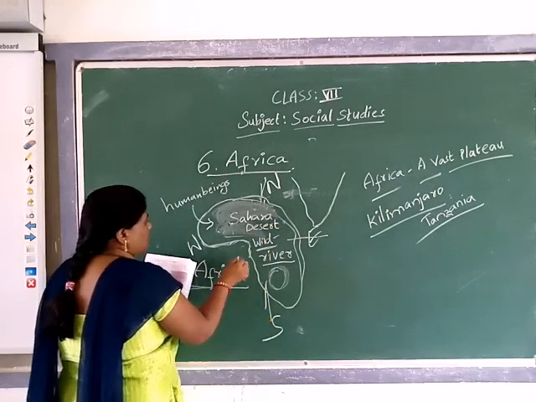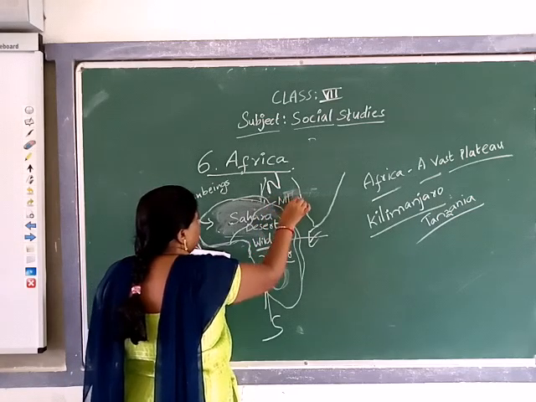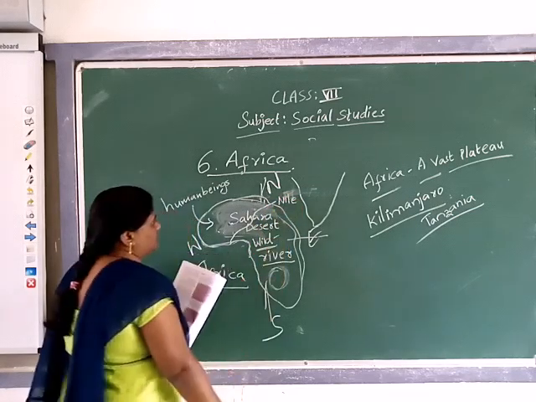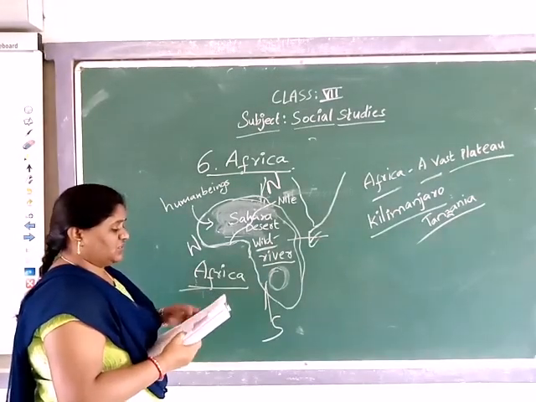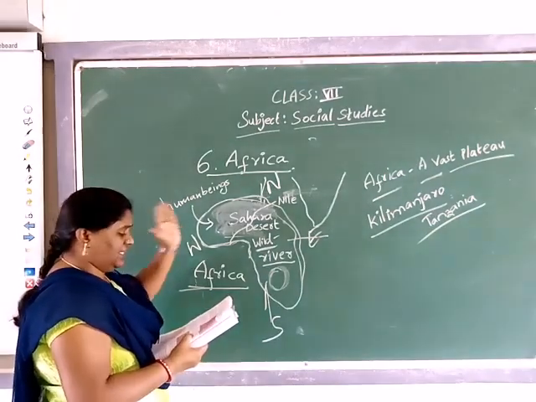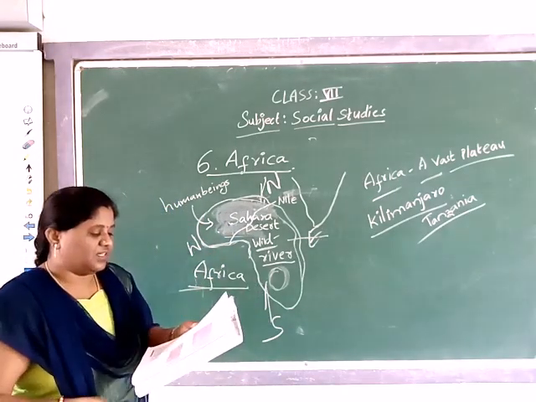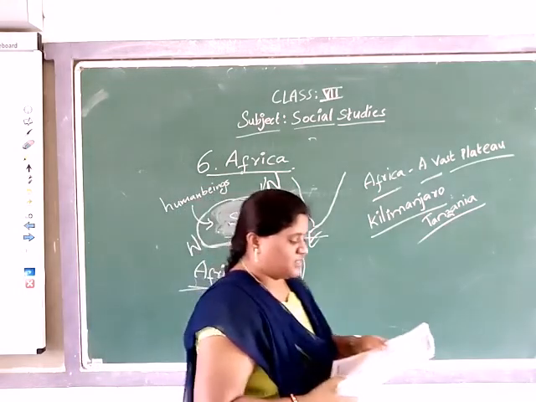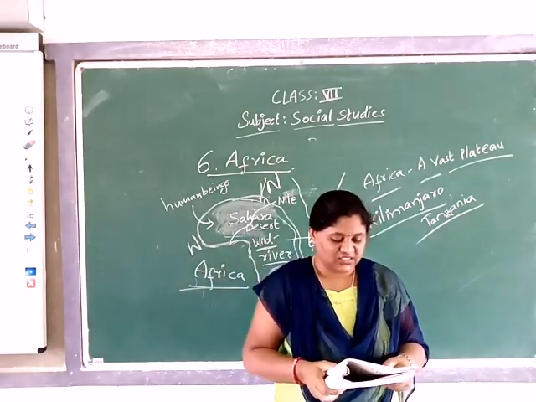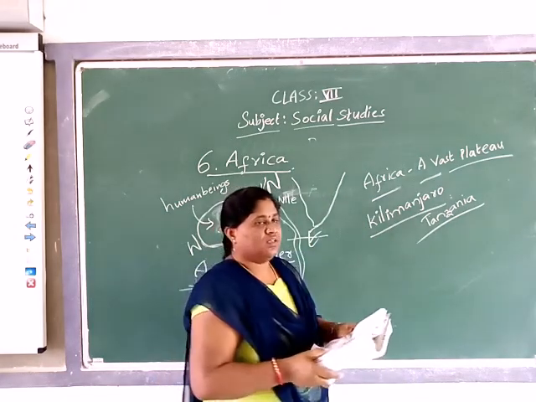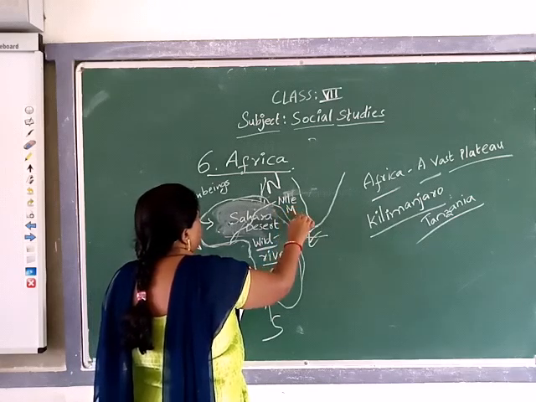So through the Sahara Desert, one river flows. That river is called the Nile River. Okay, the Nile River, understood? The region where the Nile has its source receives such heavy rainfall that there is enough water to flow across the desert into the Mediterranean Sea. So this river Nile merges into the Mediterranean Sea.